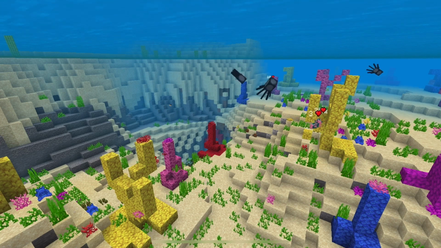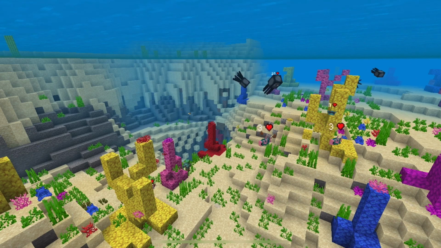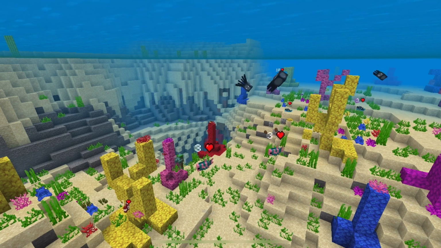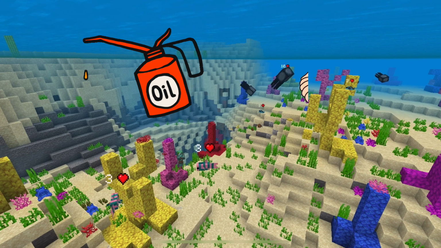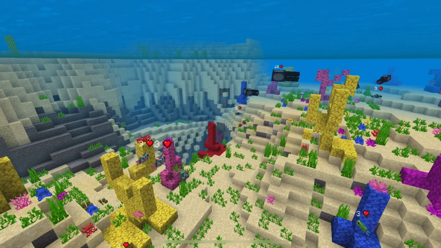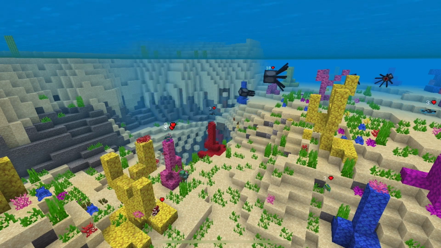Humans contribute to climate change by burning things like oil, coal, and fossil fuels, and they also create factories that release carbon dioxide.